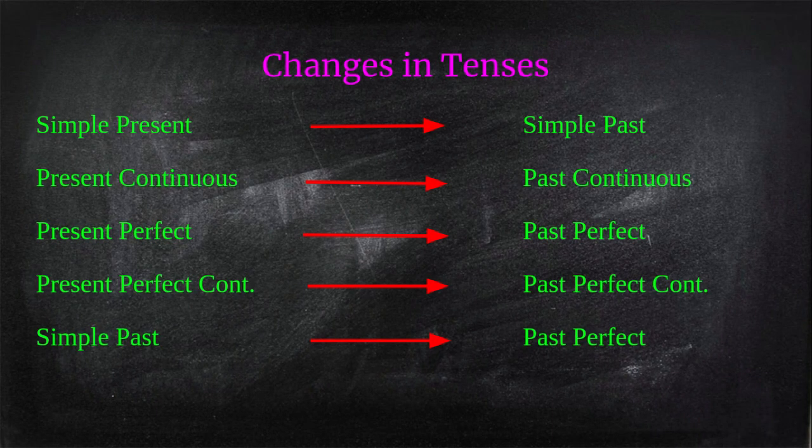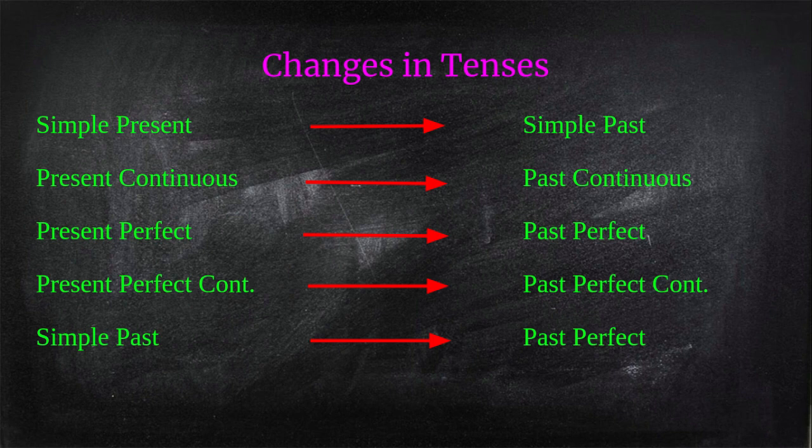Here is a table of the changes in the tenses. The simple present changes into simple past, present continuous into past continuous, present perfect into past perfect, present perfect continuous into past perfect continuous. These are simple only. The present tense will change into past tense. Don't be confused. Just keep in mind, present tense will change into past tense if the reporting verb is in past tense.